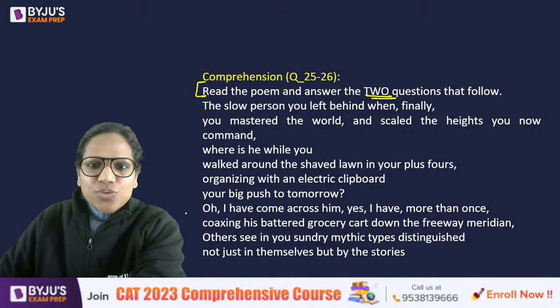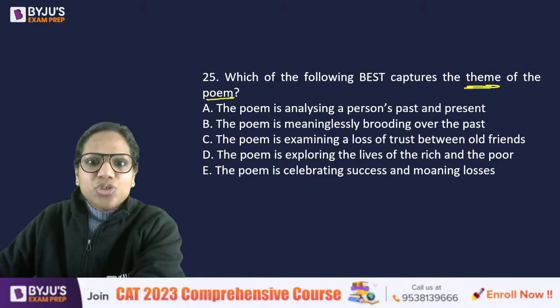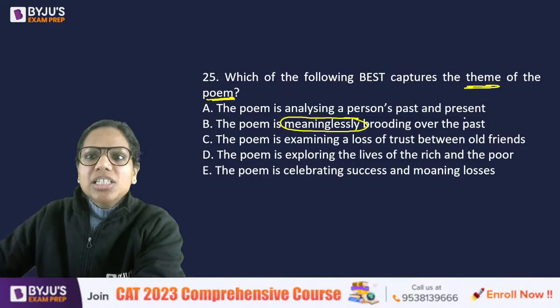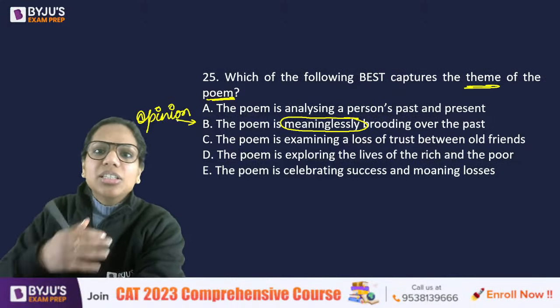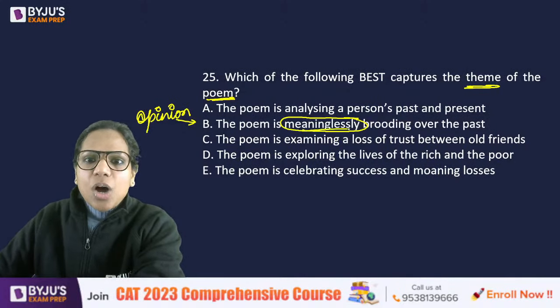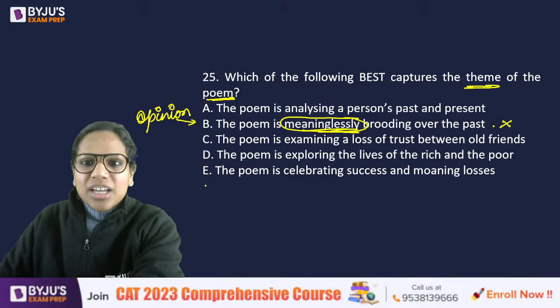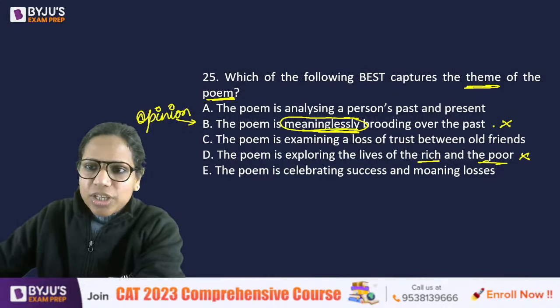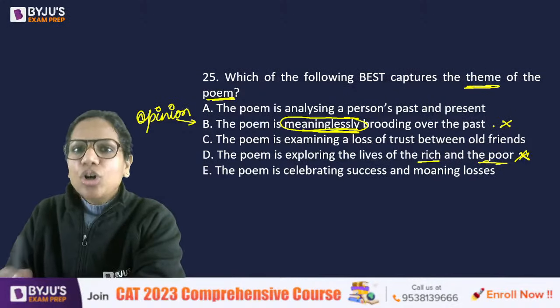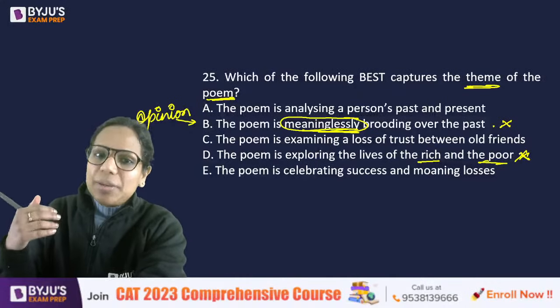This was the poem that was asked from you, right? And here you had to find out something that captured the theme of the poem. See, whenever you have such an option, the poem is meaninglessly brooding over the past. This is an opinion. This could be, let's say, someone's opinion after reading the poem, right? But how can it be the essence of the poem that it is meaninglessly brooding over the past? Lives of the rich and the poor, no such disparities were highlighted. Okay, it was about, yes, leaving someone behind. You're moving on and leaving someone behind. That idea was there. And it also talked about your past with them, right?